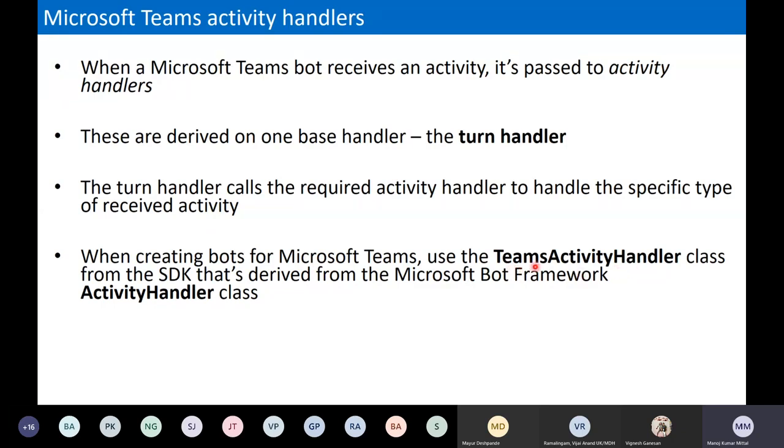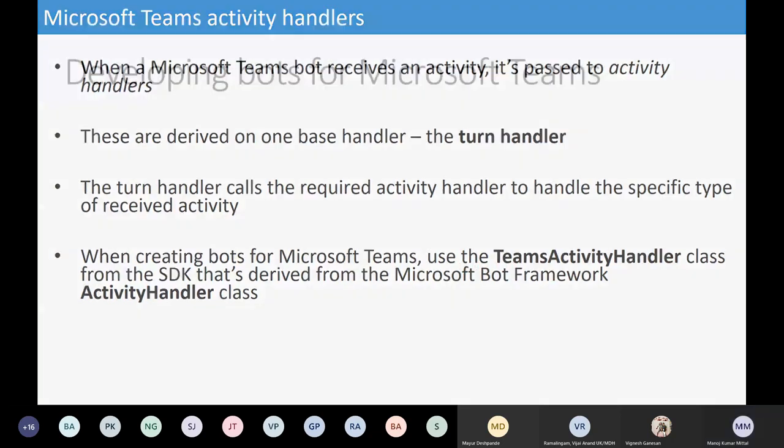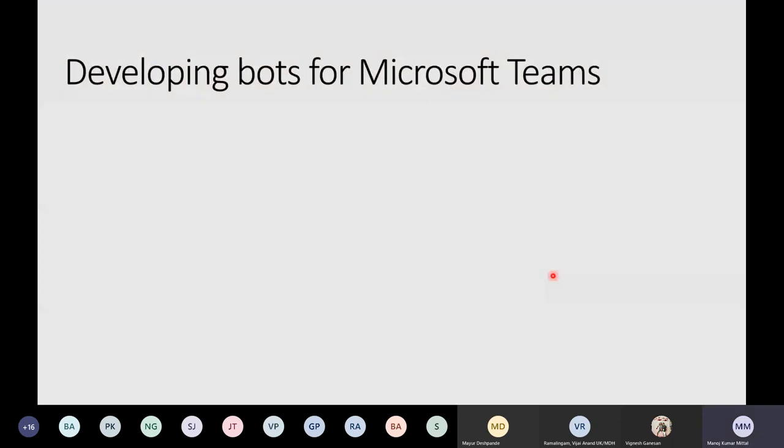This is the class which we are going to inherit in our code. It is derived from the activity handler, which is a Bot Framework activity handler class. On top of that, Microsoft Teams has a Teams activity handler. So this is the main inherited class which handles all our activities. Okay, so that was just the theory.